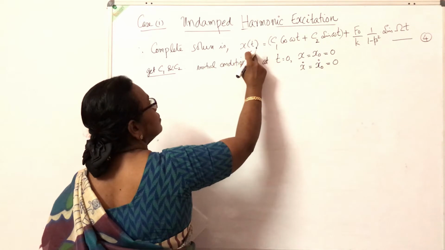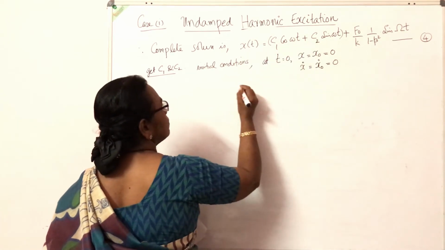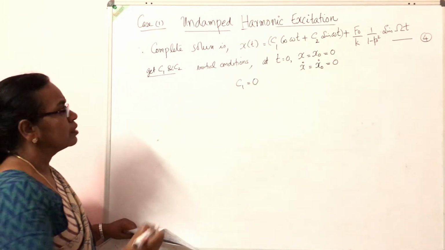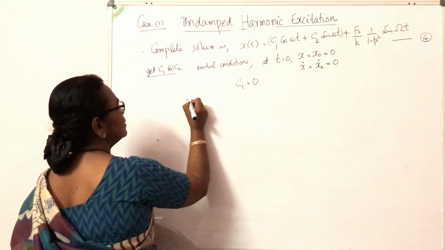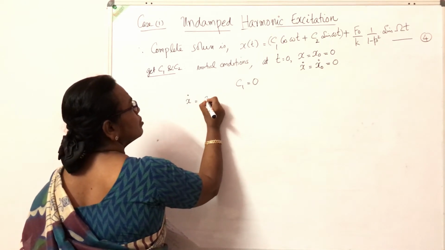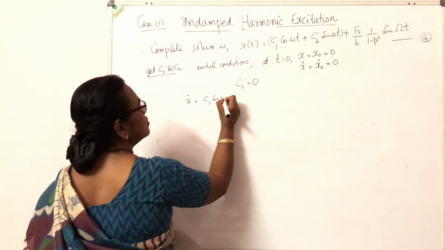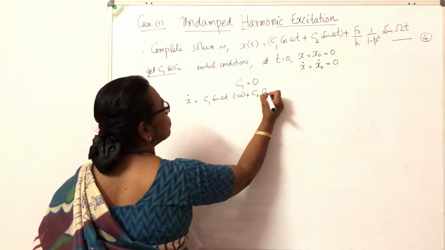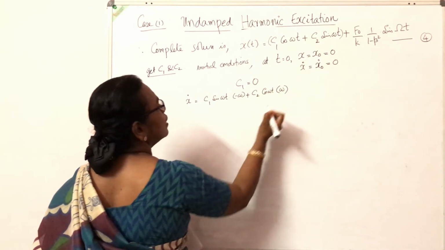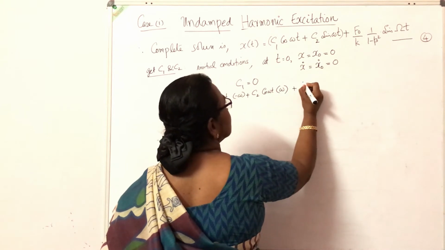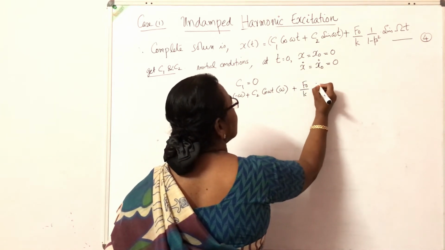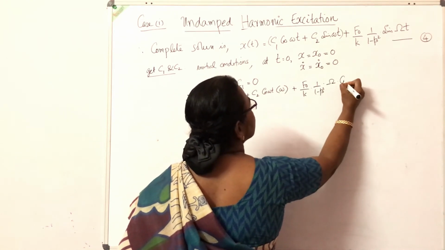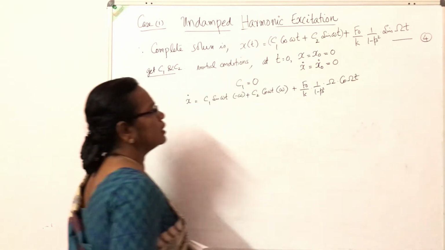Putting t equal to 0 in this expression, all other terms become 0 and we get C1 equal to 0. Then differentiating this expression, x dash equals minus C1 omega sin omega t plus C2 omega cos omega t plus f0 by k into 1 by 1 minus beta square into capital omega cos capital omega t.